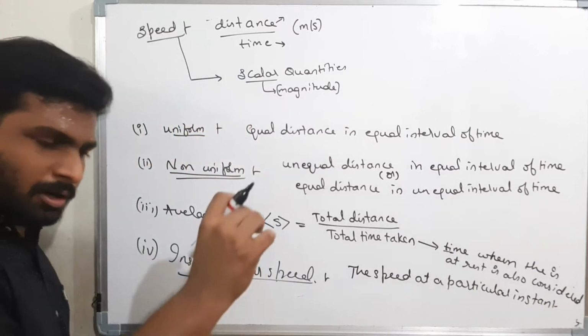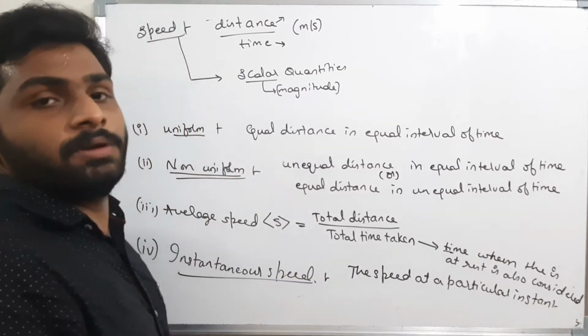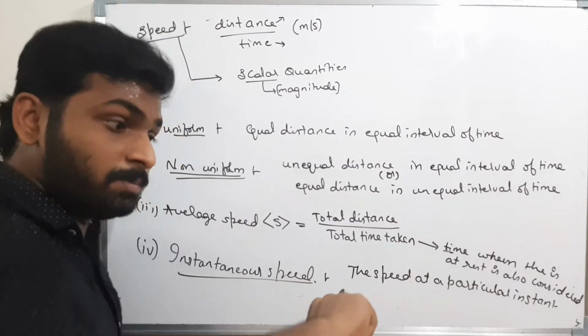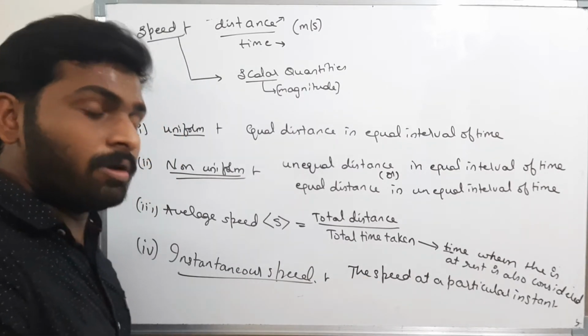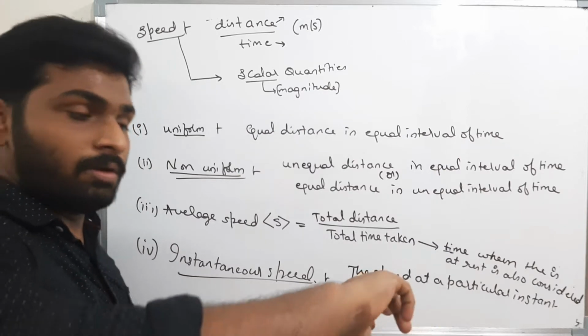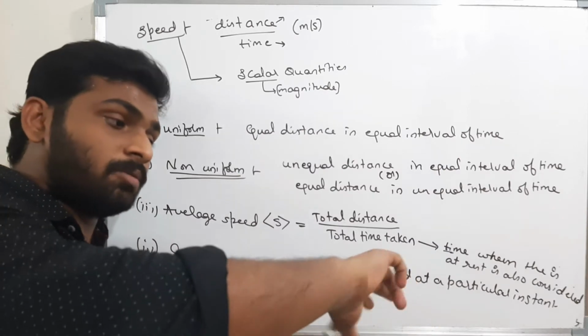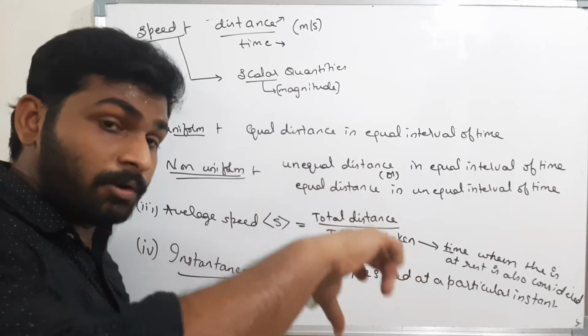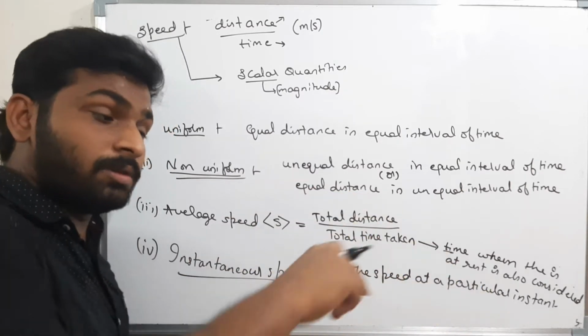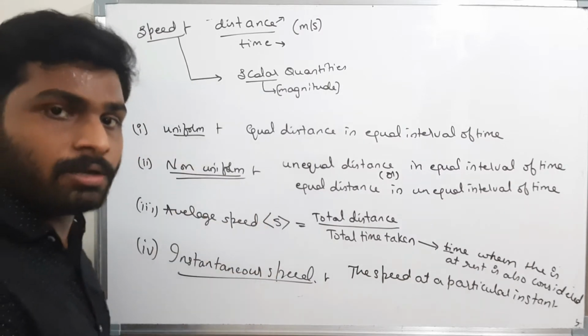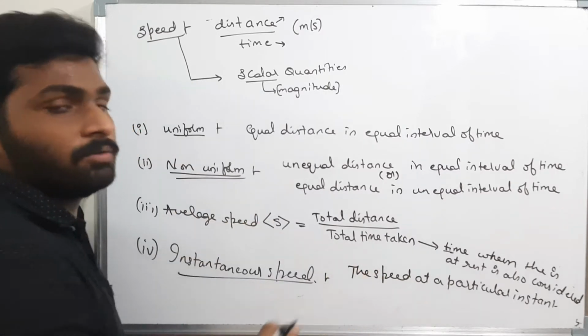That means at a particular second I want to know the speed. If I am going on the bike, the speedometer of the bike will give me the instantaneous speed. Whenever you are going fast, the speedometer will change. As the body is changing its speed, the speedometer will change. That means at that particular instant we can know the speed of the body. The speedometer will give me the instantaneous speed.